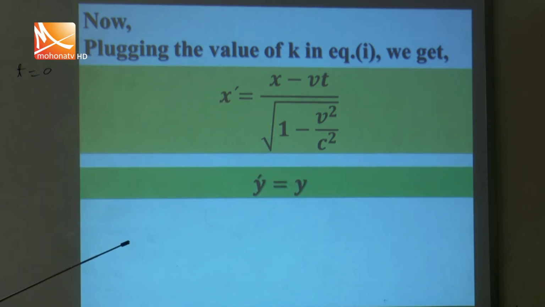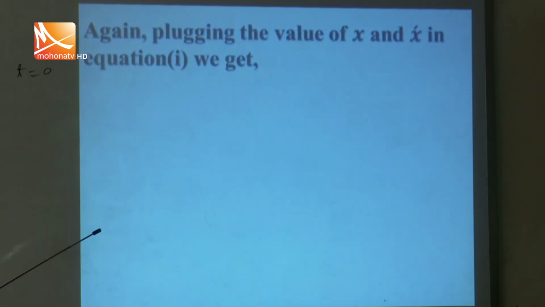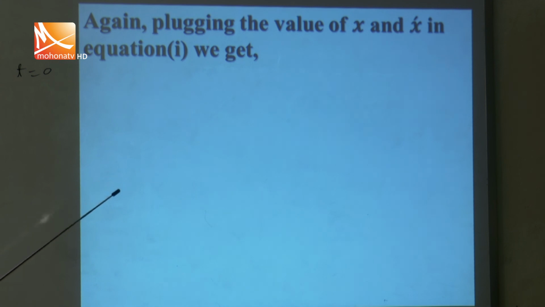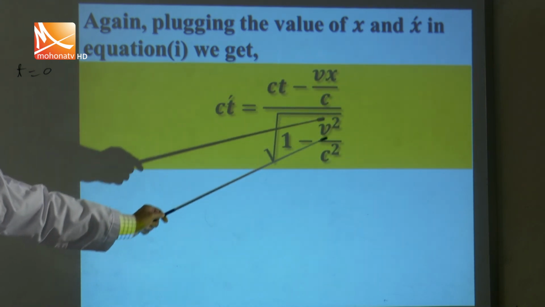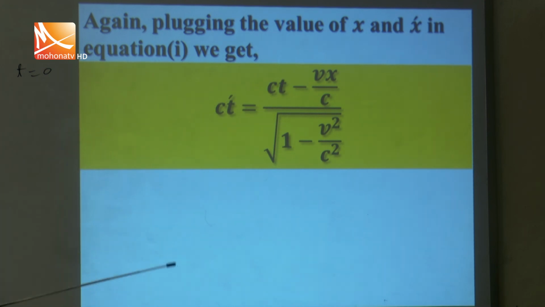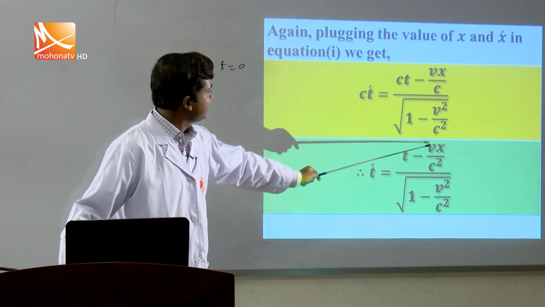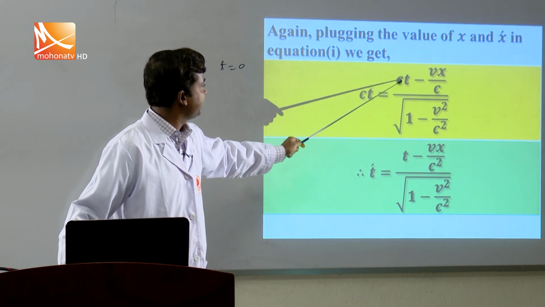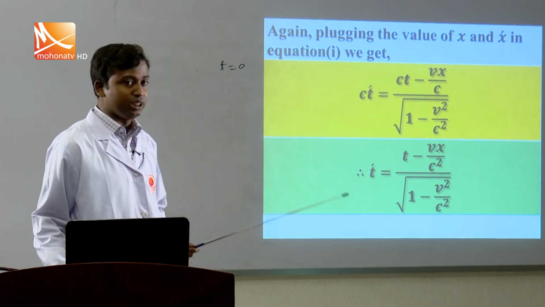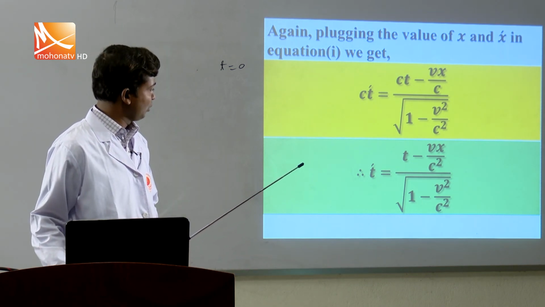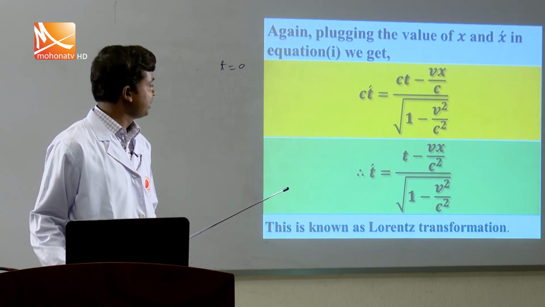Now we can write y' = y and z' = z. Now for another equation, plugging the values of x and x' in equation 1, we get ct' = k(ct - bx/c). Taking c common from this factor, you can write ct - bx/c². In this case, we have just taken the common factor c. So t' = (t - bx/c²)/√(1 - b²/c²). So these are the Lorentz transformations.